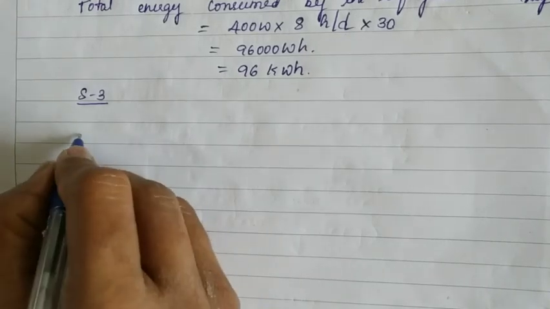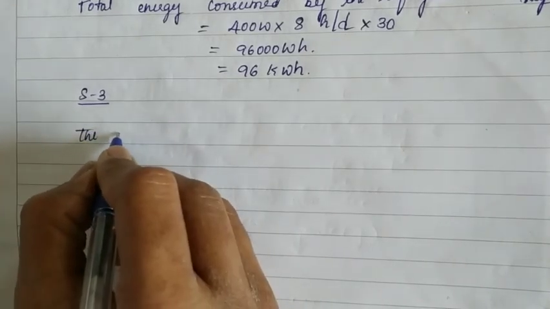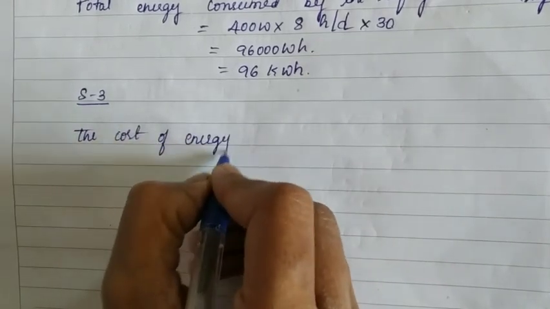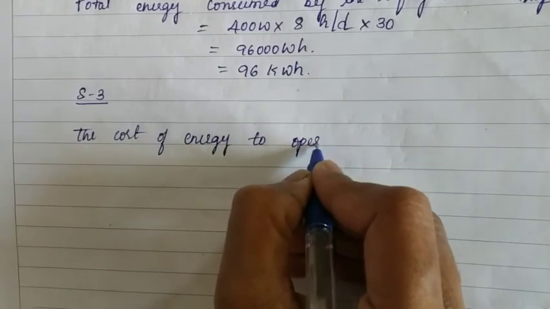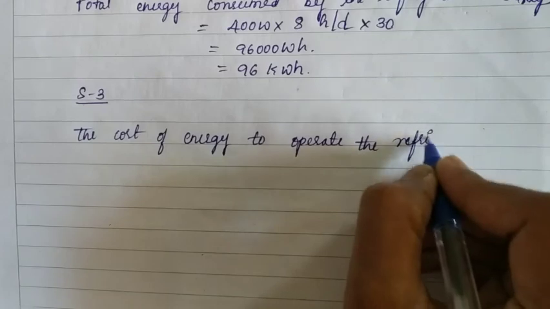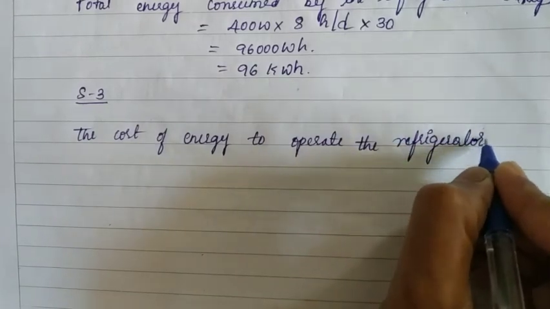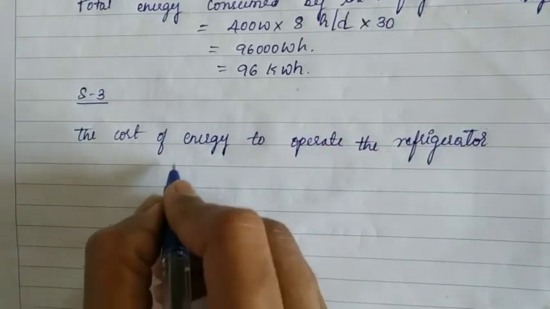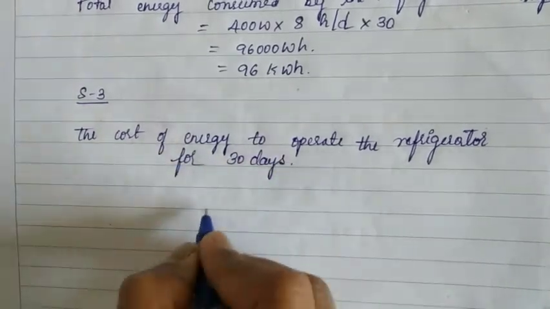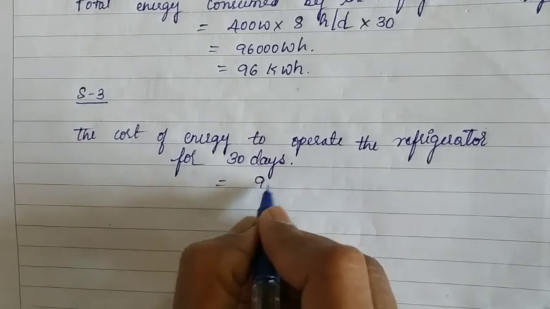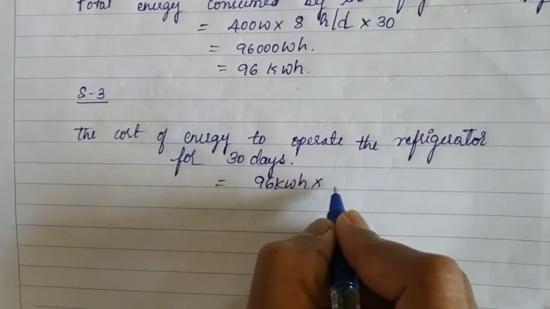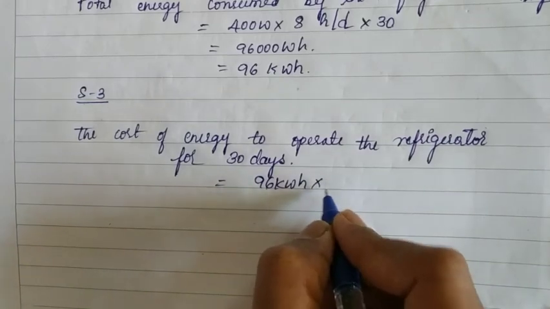In the next step, we have to find the cost of energy to operate the refrigerator for 30 days. For 30 days is equal to 96 kilowatt hour into how much rupees is 1 kilowatt hour?